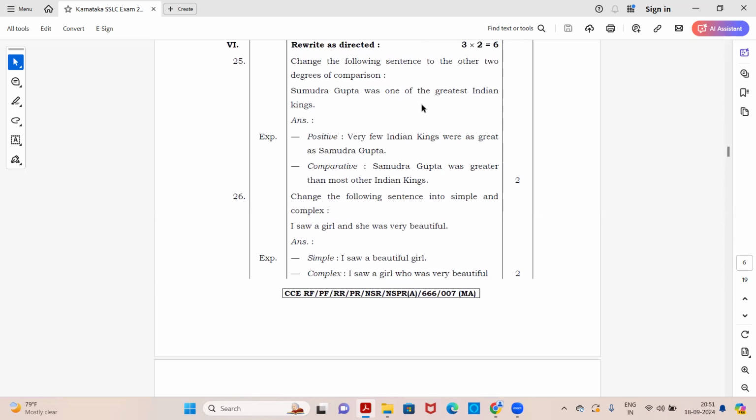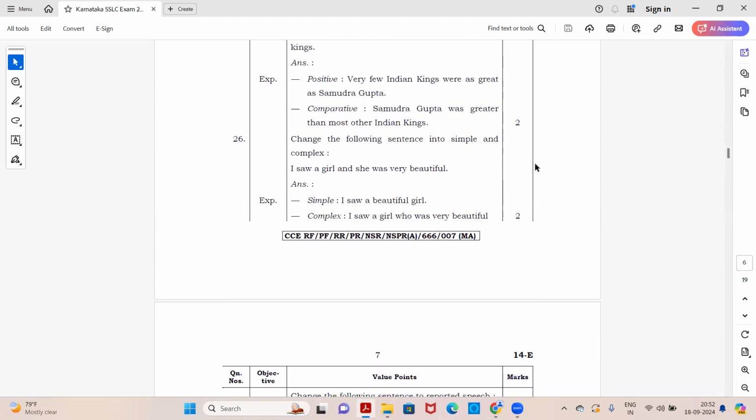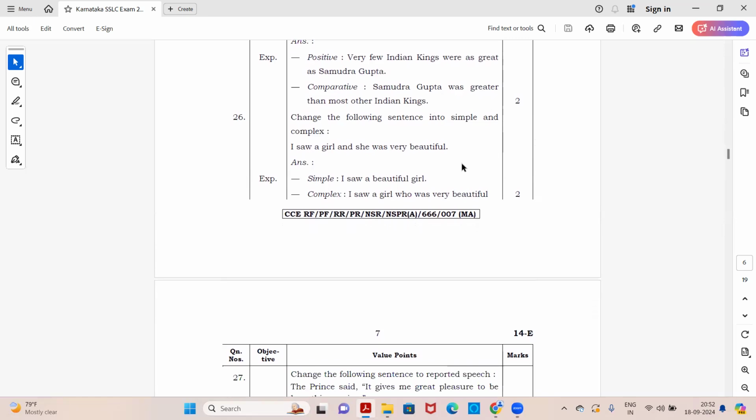Okay, Samudragupta was one of the greatest Indian kings. So this is in superlative degree. You need to convert it into other 2 degrees of comparison. So it is positive and comparative what you have to change. So in positive, you will write it as very few Indian kings were as great as Samudragupta. Comparative, you write as Samudragupta was greater than most other Indian kings. Okay, you can also write Samudragupta was greater than any other Indian kings. Okay, so this is how you will change it into both the degrees of comparison.